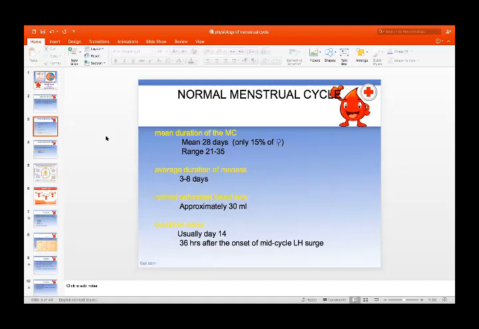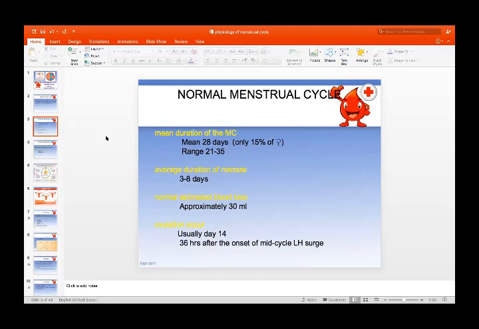The average duration of menses, the bleeding days, is usually 3 to 8 days. The estimated blood loss is approximately 30 ml. If it exceeds 80 ml, then it is called menorrhagia.